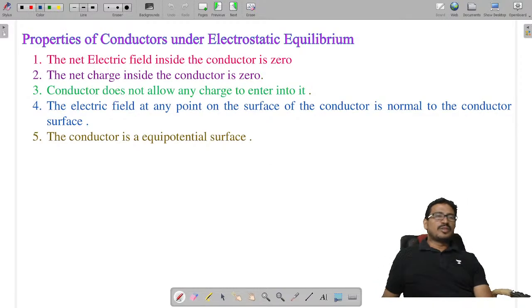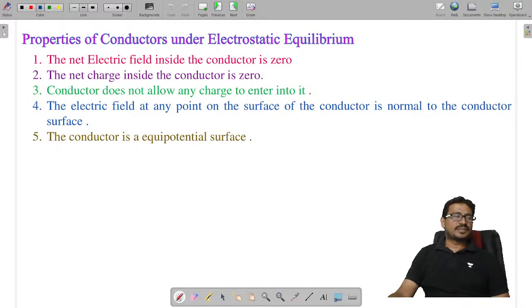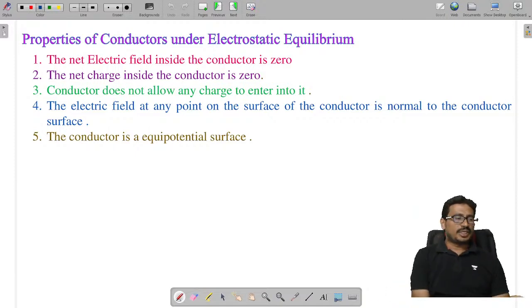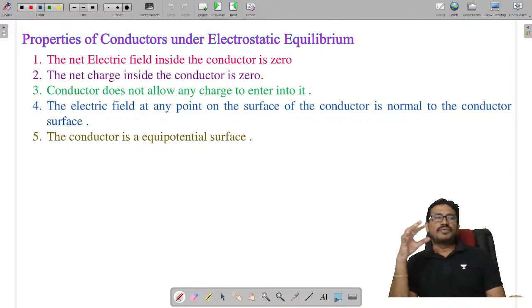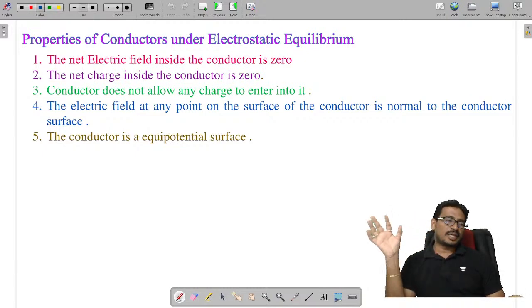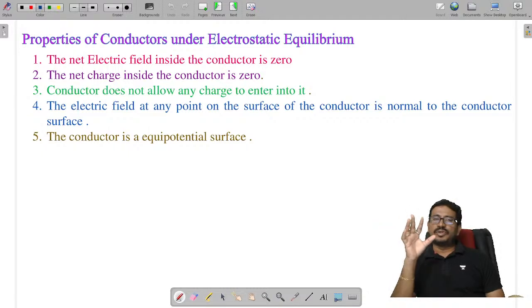Next, the properties of conductors. What are the properties of conductors? What is the electric field inside a conductor? The electric field inside a conductor is always zero. There is no electric field inside a conductor. And what is the net charge inside a conductor? Zero. We don't have any charge lying internally inside the conductor.